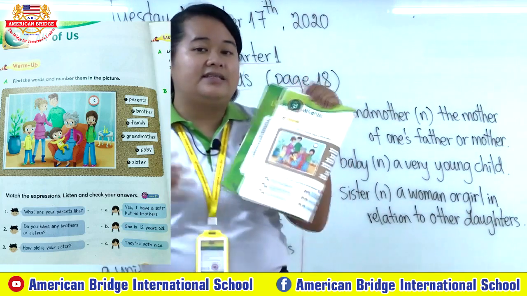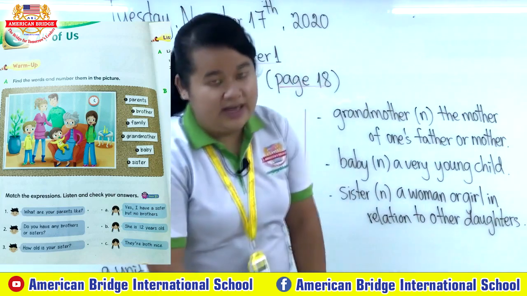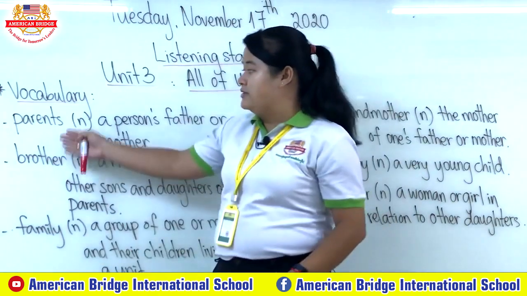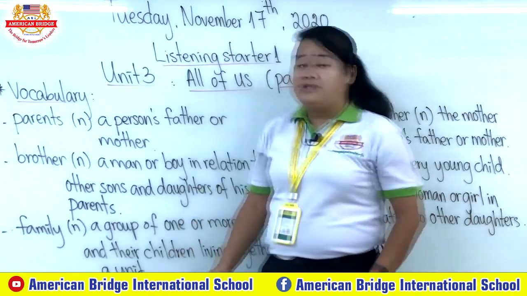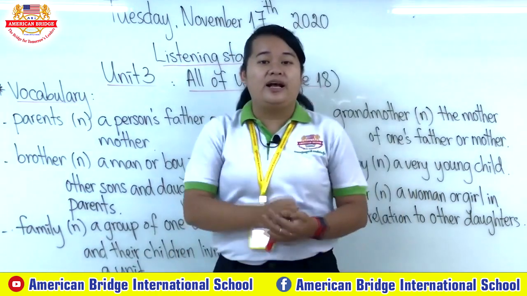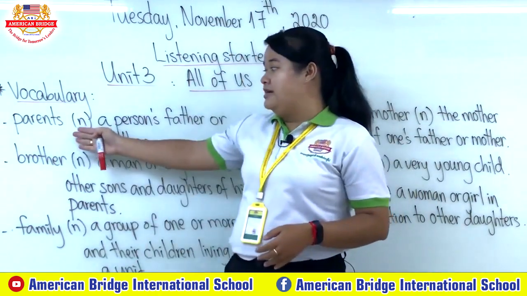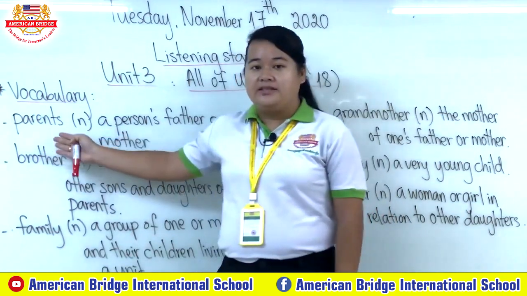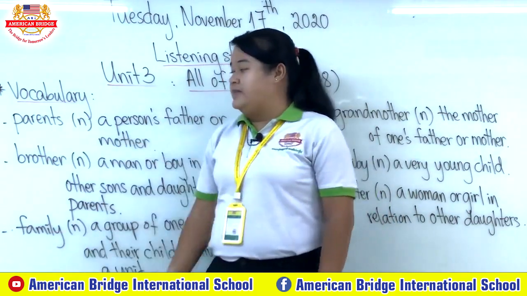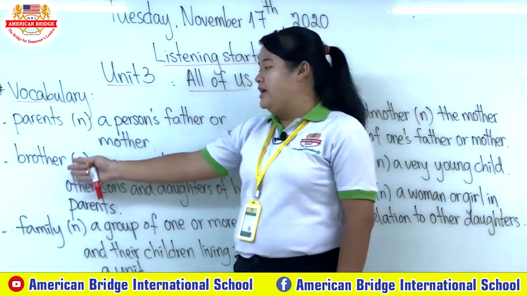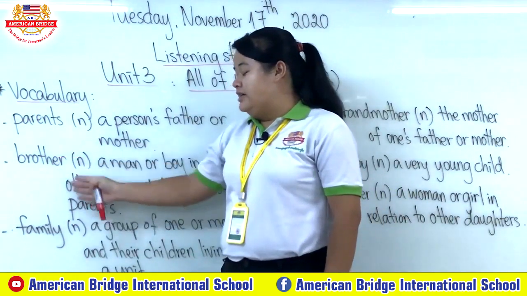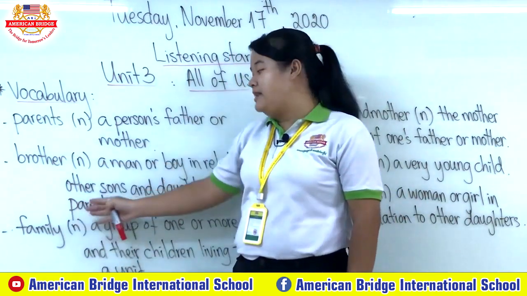Okay, so now let's look at the whiteboard. So here is our vocabulary for today. Teacher has 6 words for you. So now let's look at the first one, parents. The second word is brother. Family.